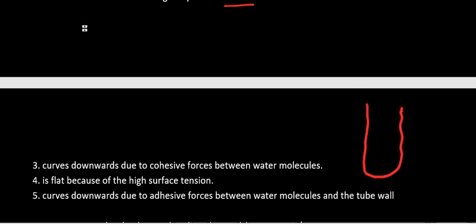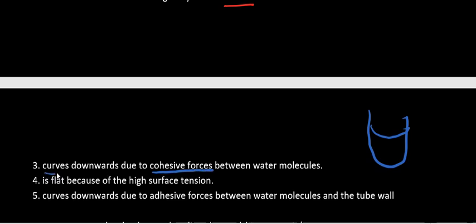Yes, this statement is correct, but let's look at other factors. So curves downward, yes, we understand that, due to the cohesion forces between water molecules. Then curves downward due to adhesion forces between water molecules. So the keywords there are that one and that one. So curves downward due to cohesion forces. These forces exist between what?